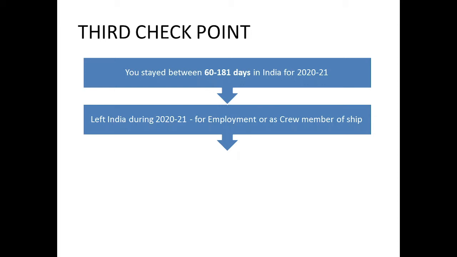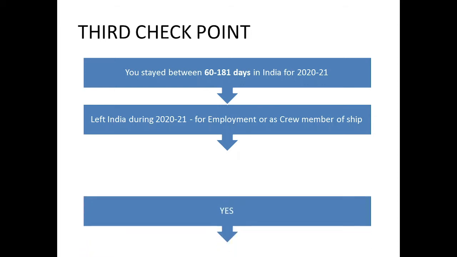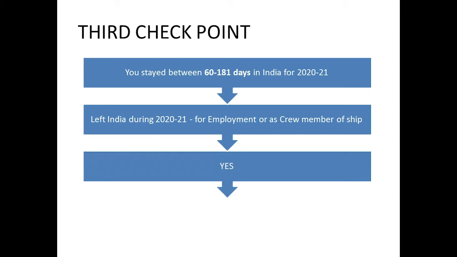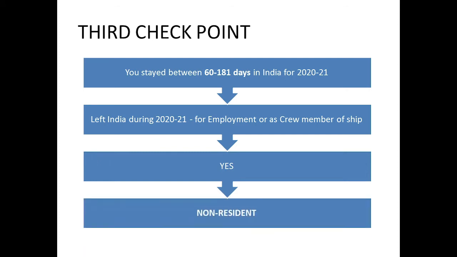If yes, then you are non-resident. I repeat the conditions: you have stayed between 60 to 181 days from April to March, and you have left India during 2020 to March 21 for employment or as a crew member of a ship. If these conditions are satisfied, then you are non-resident.